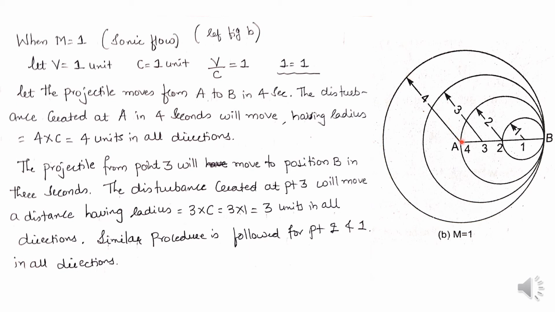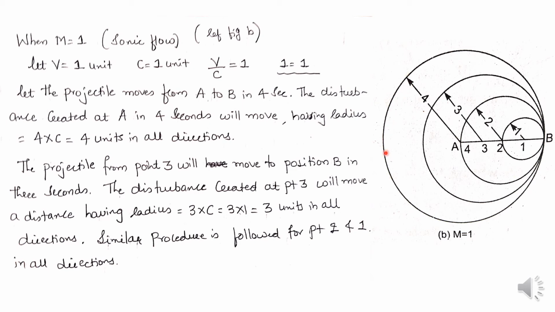Now here how we will draw these pressure waves, the disturbance of pressure waves. The disturbance created at point A in 4 seconds will have a radius 4c, that will be equal to 4 into 1, that will be equal to 4 units in all the directions. Here, taking point A as the center and radius equal to 4 units, a circle is drawn like this. Very easy to draw these pressure waves. You can see here, taking point A as the center and radius equal to 4 units, the circle is drawn.